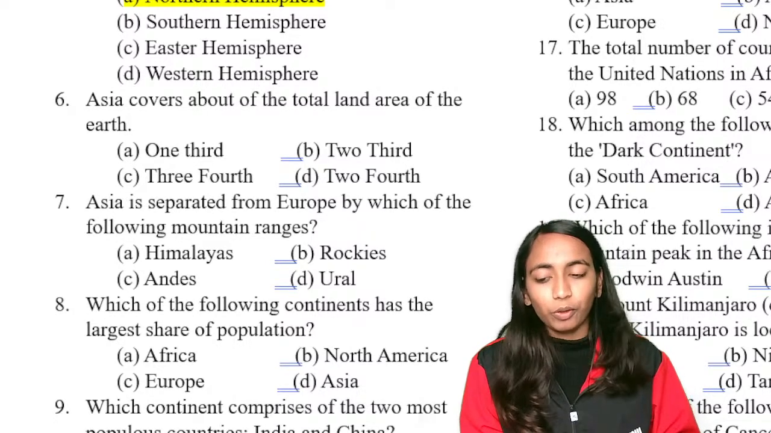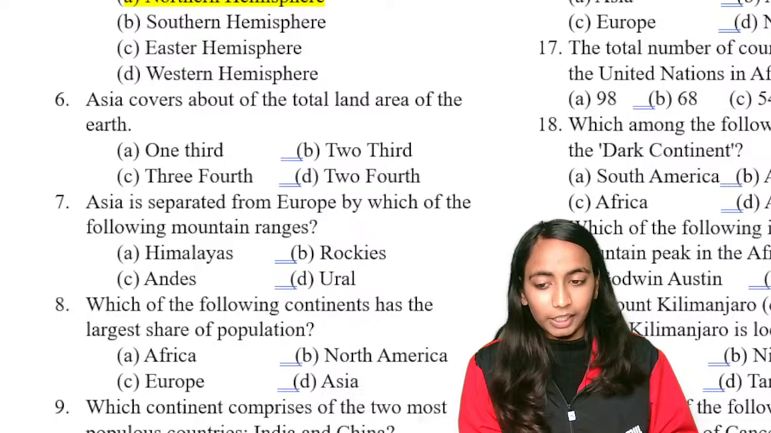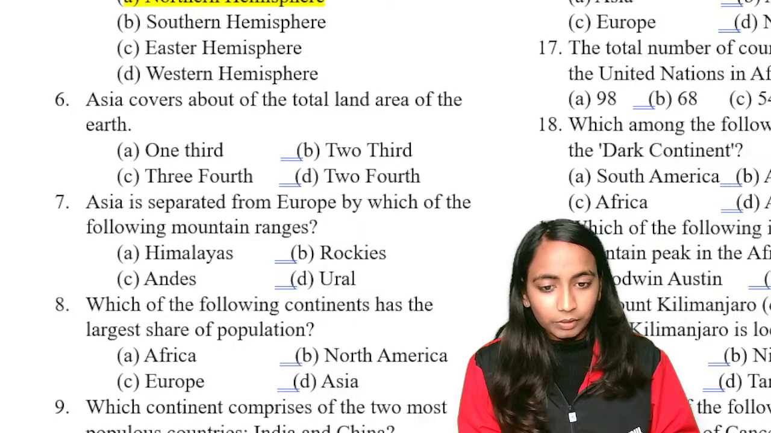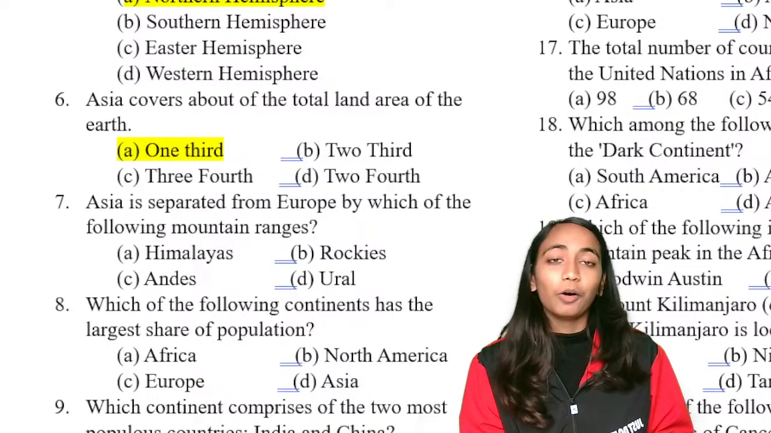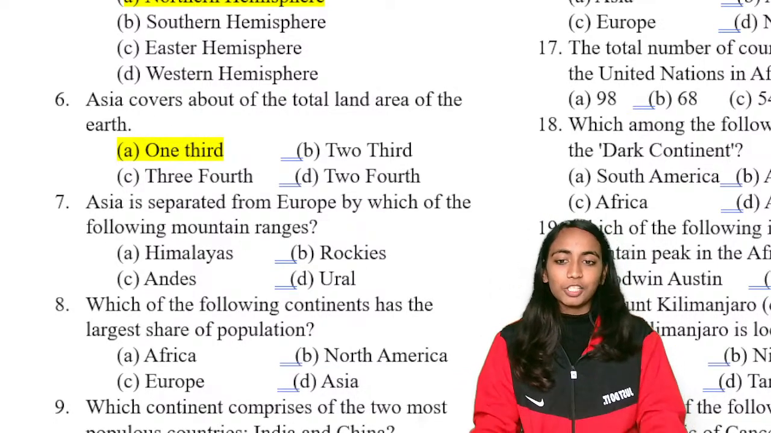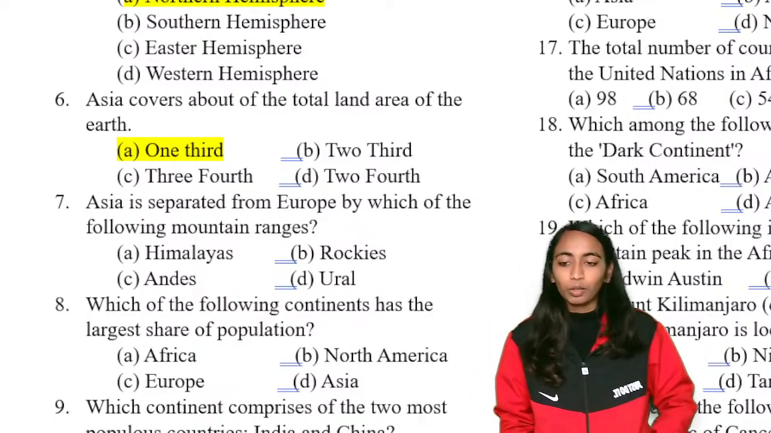Asia covers about what fraction of the total land area of Earth? 1/3, 2/3, 3/4 or 2/4? What will be the right answer here? Okay, corrected everyone. The correct answer is Asia covers 1/3 of total land area. Of all the land area on Earth, Asia covers 1/3.